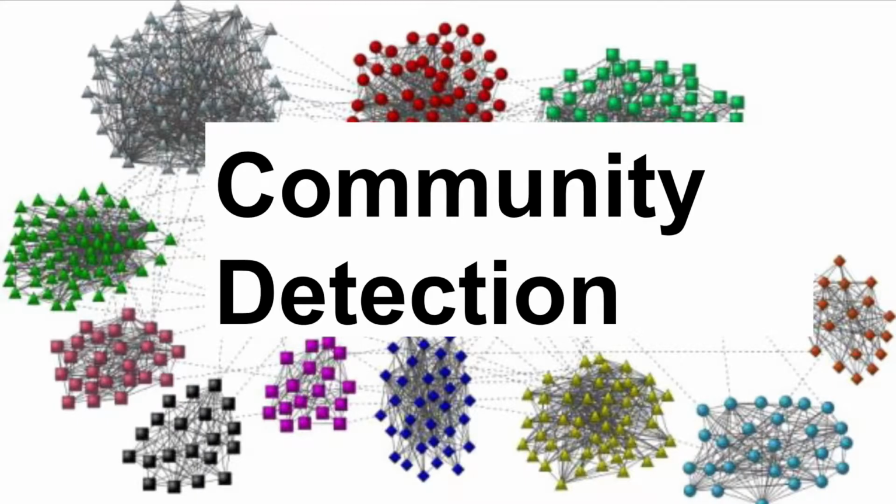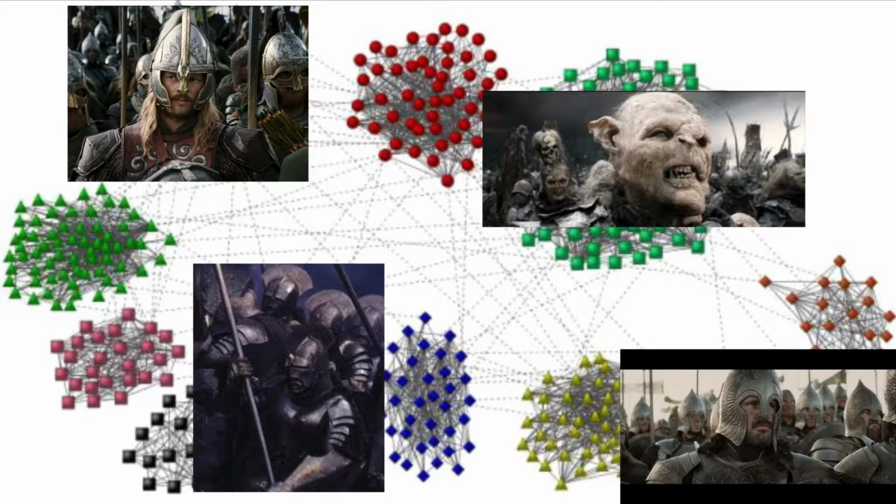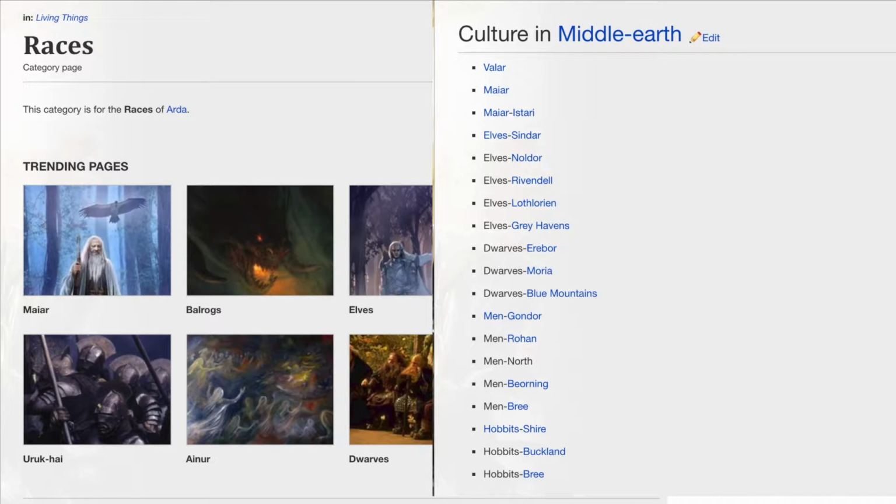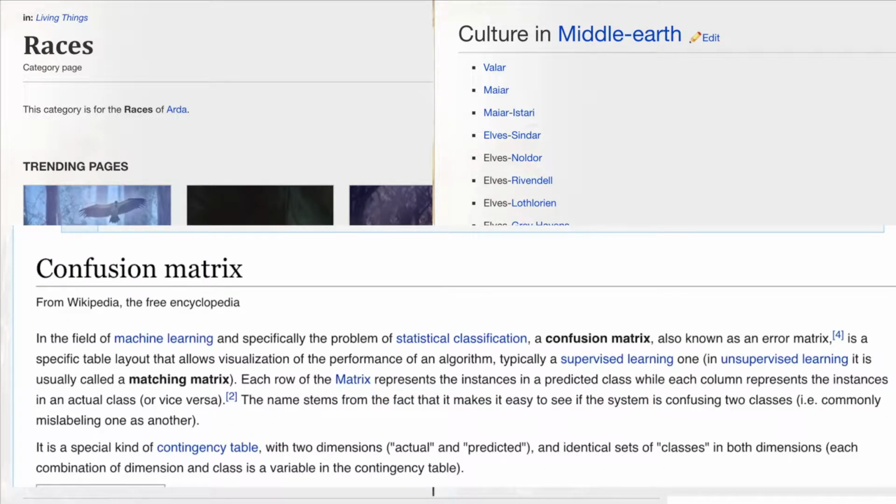We will also take some time to evaluate the different communities that exist in the Lord of the Rings story, in order to know how the characters are grouped together. As well as that, we want to compare the communities we just obtained through the graph with communities based on their actual race and culture, which are attributes of the characters that we can obtain from the wiki pages. We can use, for example, the confusion matrix to evaluate the communities created and examine how the ties between them exist.